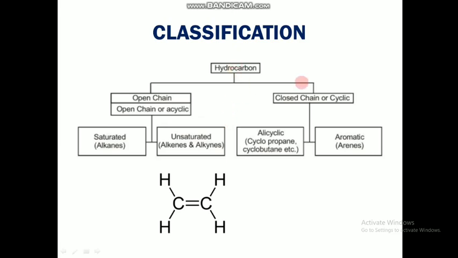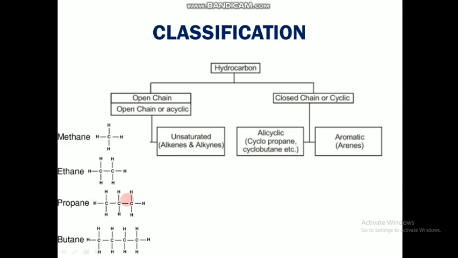Next classification of the hydrocarbon is of closed chain or cyclic structures. So the word cyclic, we can understand it's a ring type of structure. So alicyclic compounds and aromatic compounds. So alicyclics are a type of compounds which are cyclic in structure. So the same open chain structures, when we write it in cyclic form, we get alicyclic compounds.